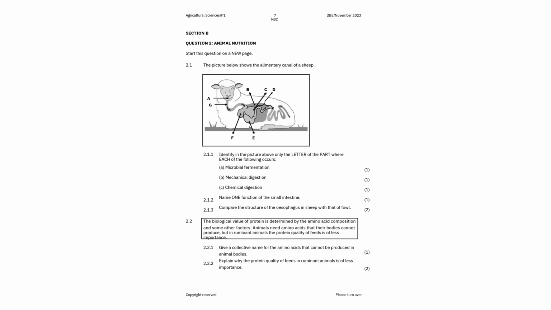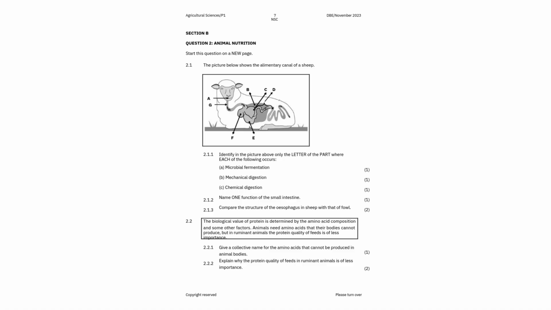Now, give a collective name for the amino acids that cannot be produced in animal bodies. So, what is that collective name? So, this is essential amino acids. So, that is the correct term.